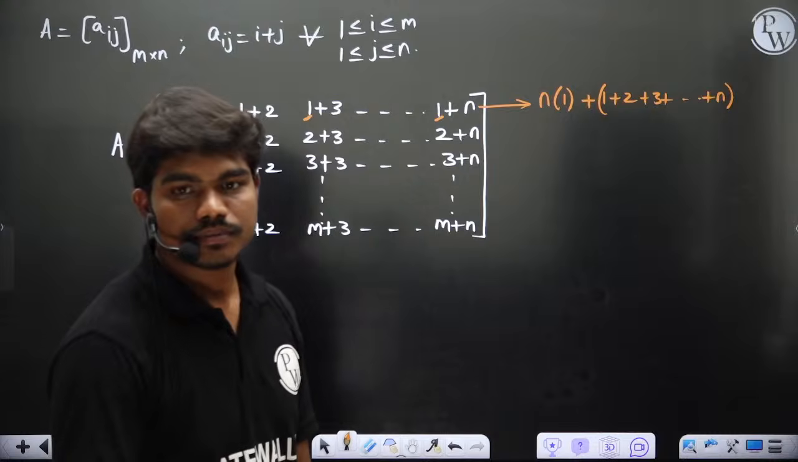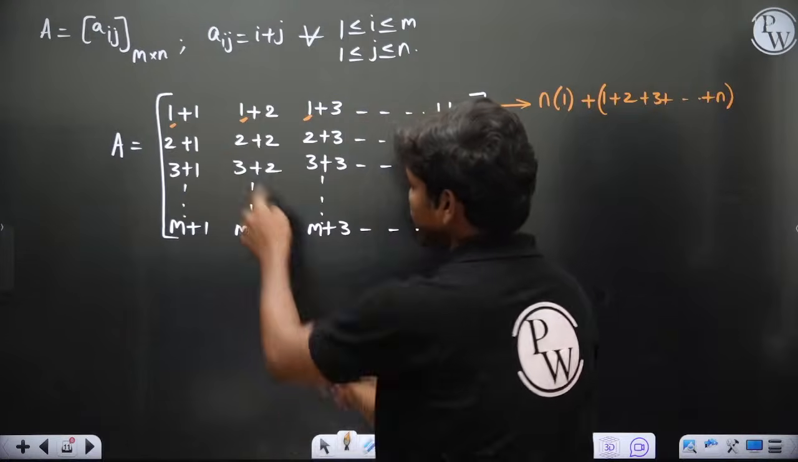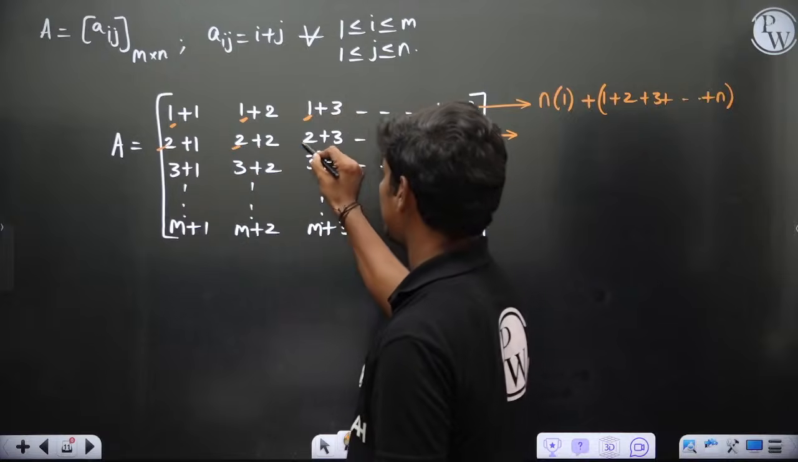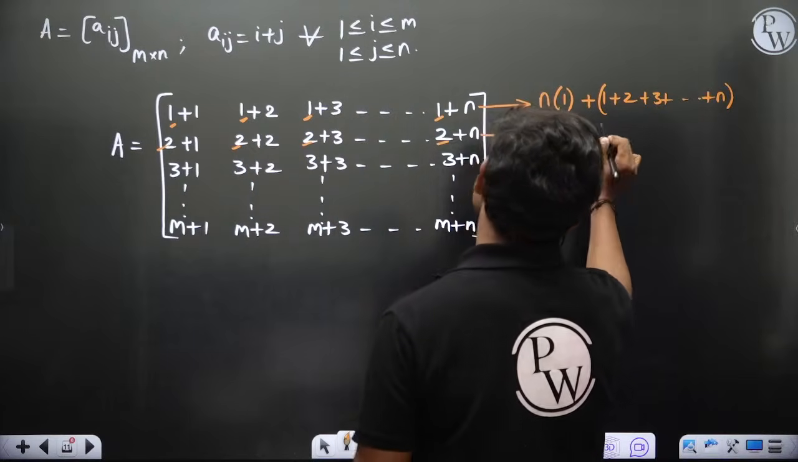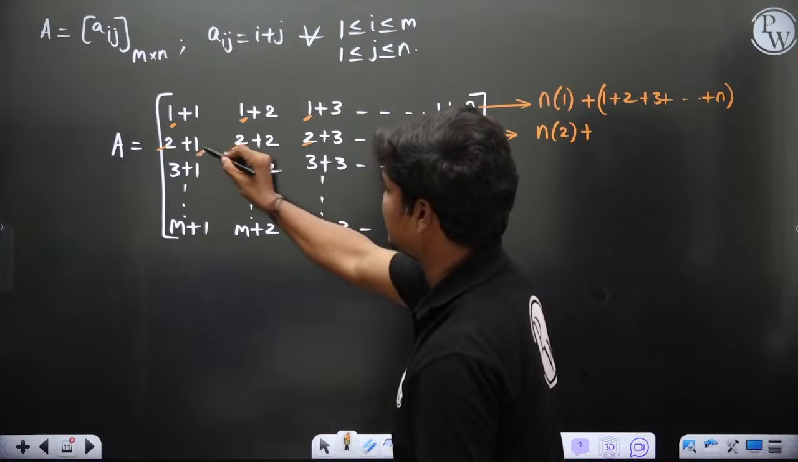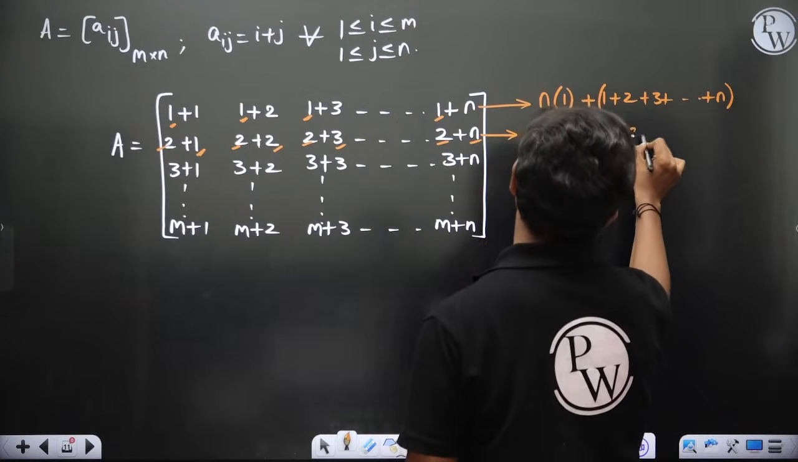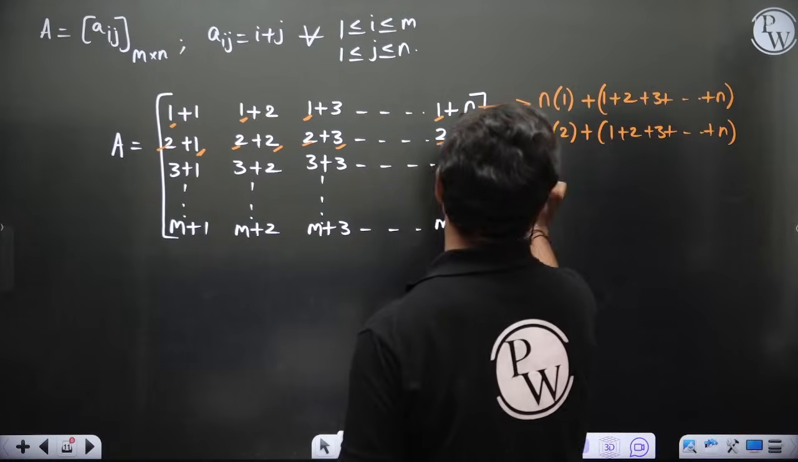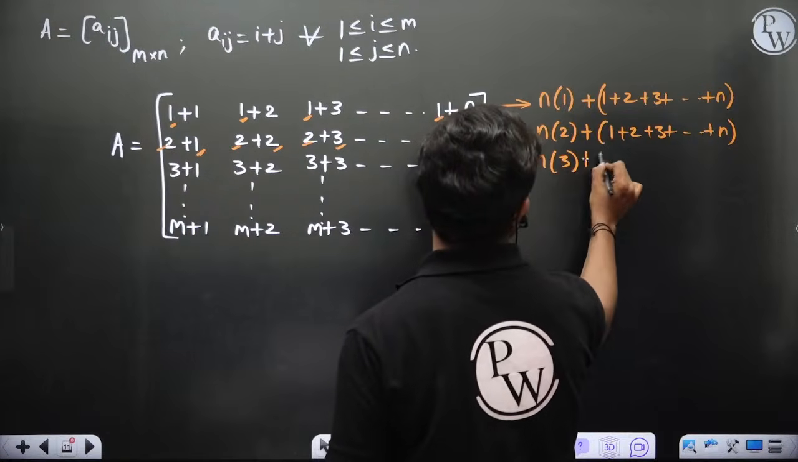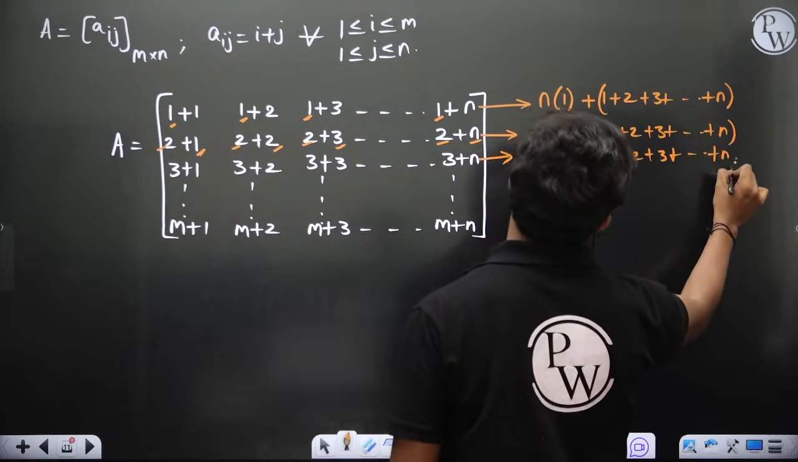Fine. Then coming to the second row, here you have 2, here you have 2 again, so total n times 2 is what you have, plus again coming to the second term, the story is the same: 1, 2, 3 and so on, you'll have n. So sum of n natural numbers. If you keep doing this, for the next row you'll get n times 3 plus 1 plus 2 plus 3 and so on plus n.